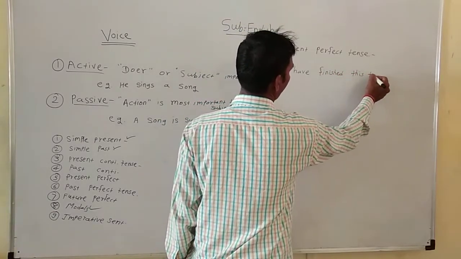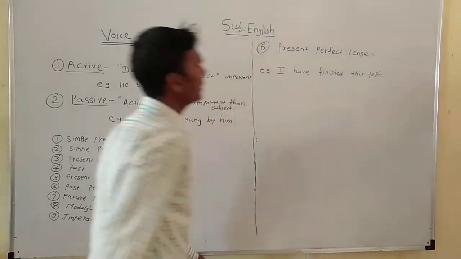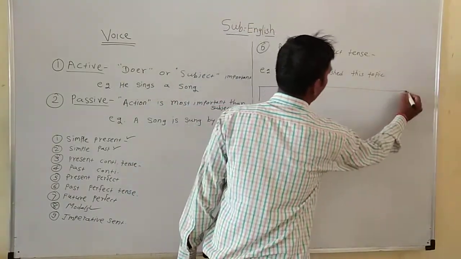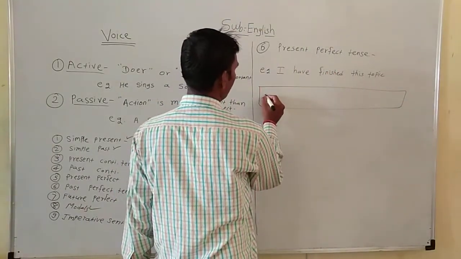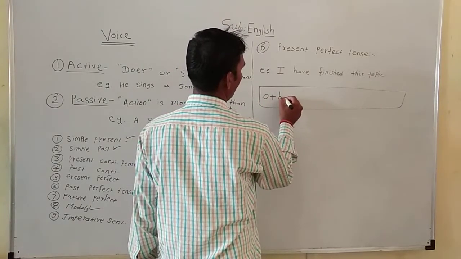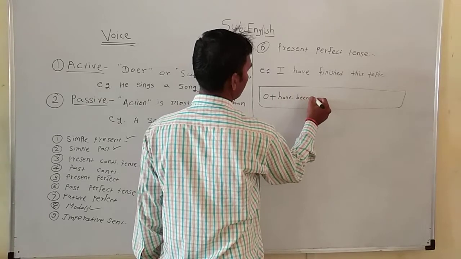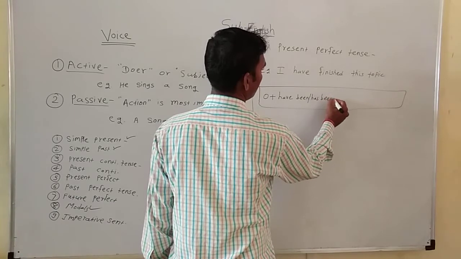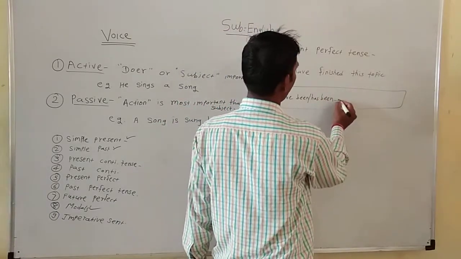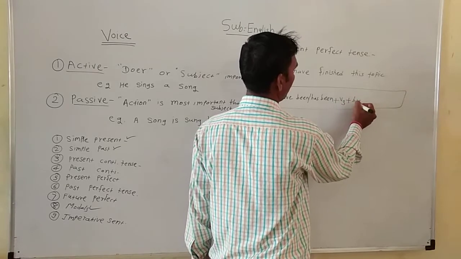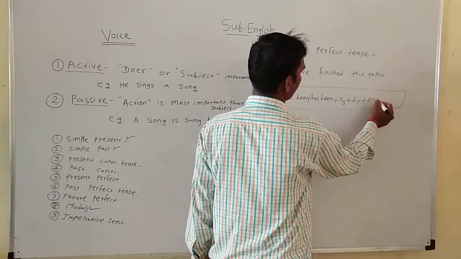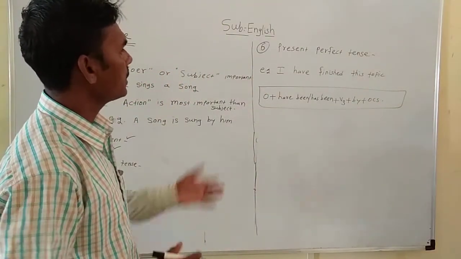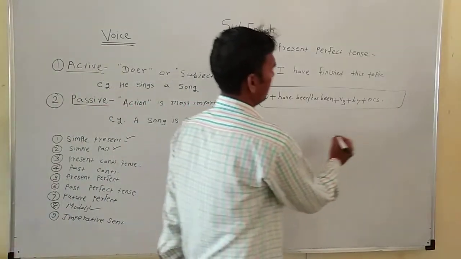We use the passive structure: object, then have been or has been according to the object, then V3, then by, and lastly the objective case of the subject. So we convert the given sentence into a passive voice with the help of the structure.